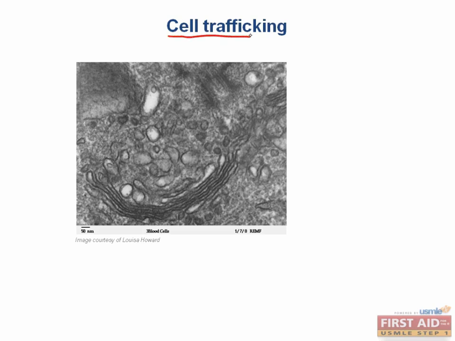Now let's go over cell trafficking, or how proteins are sent to one place or another in the cell. The main character here is the Golgi apparatus, which is kind of like the specialized endoplasmic reticulum, which has some modifications for packaging molecules before they're exported to their final destination. This is a scanning electron micrograph of a Golgi apparatus. Honestly, you'll probably never need to be able to recognize this in your exam, but just in case, you can see here that the Golgi is pretty easy to recognize. It basically looks like a cross-section through a stack of pancakes, and sometimes you can see these vesicles coming off of it.